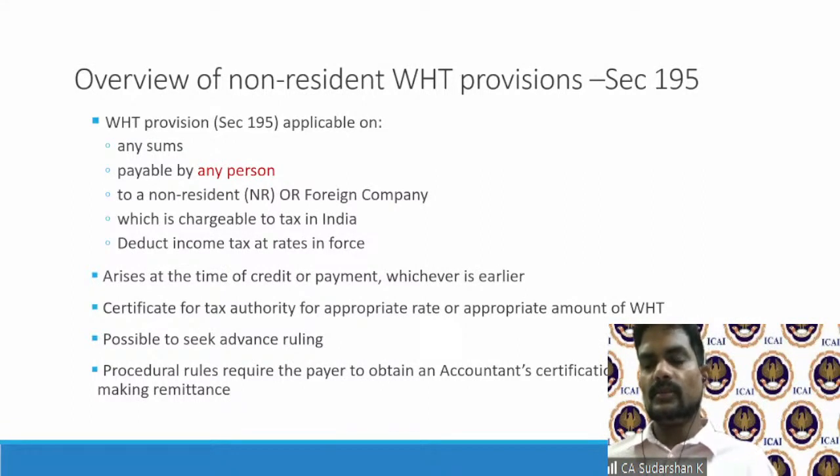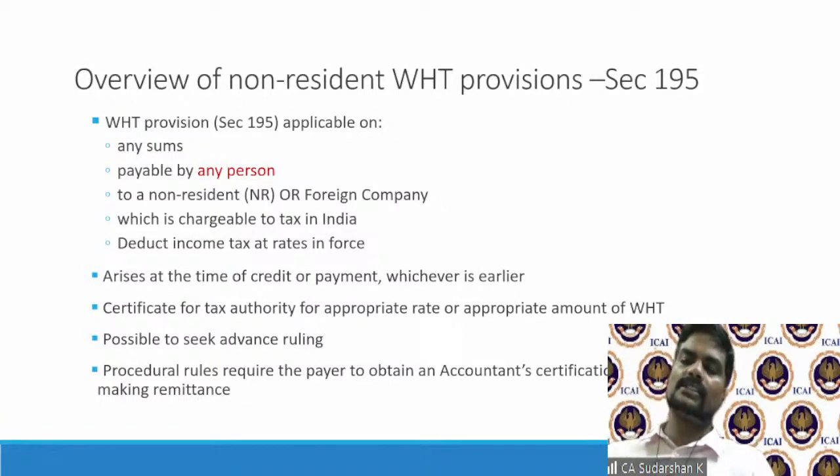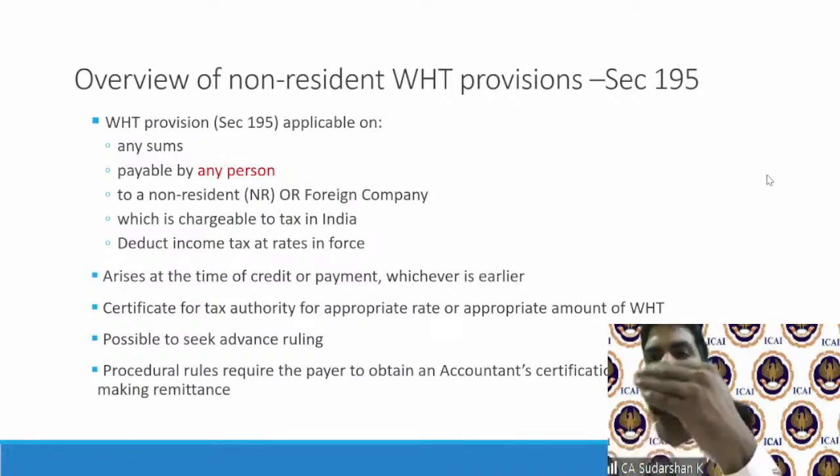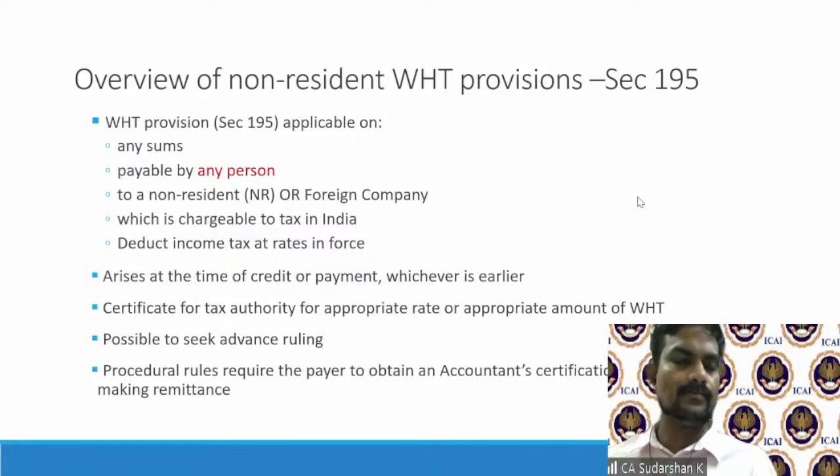tax. Just like what happens in GST, 100 rupees plus GST, that 100 is actually not my income. I may have certain expenses. My net profit or net income is after those expenses. So that's why the word used in 195 is any sum. On a gross basis, you are taxing it. Net basis means they'll use the word profit, because income taxes are levied only on profits or your net income.